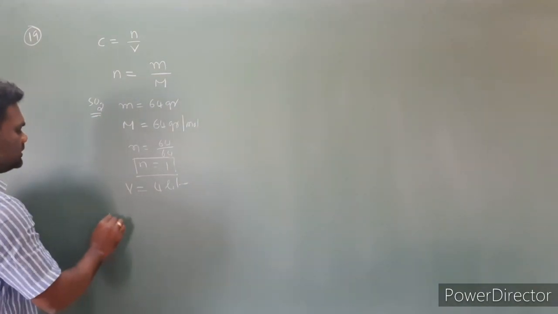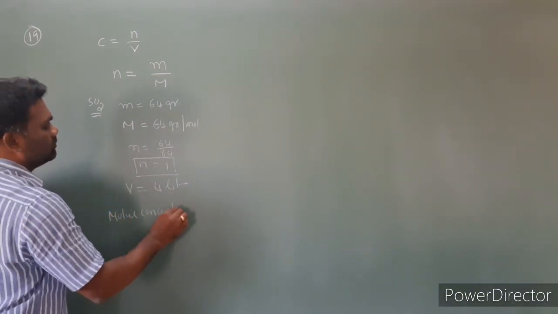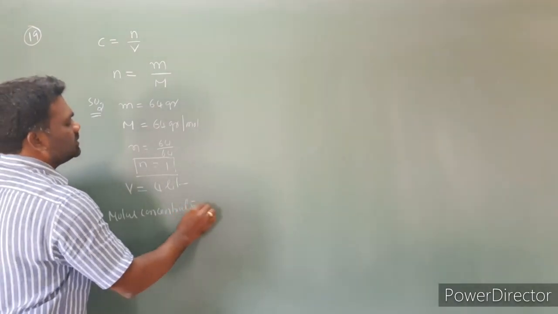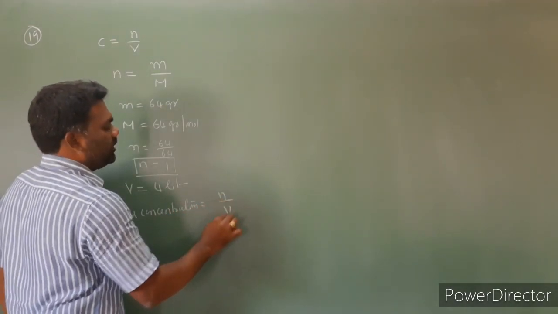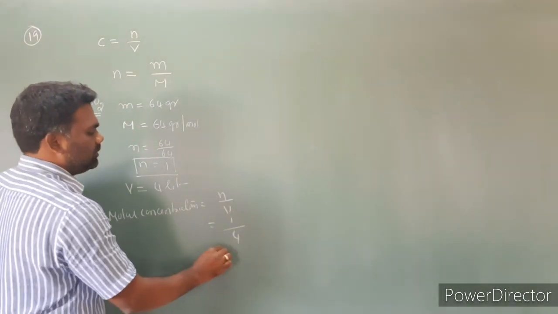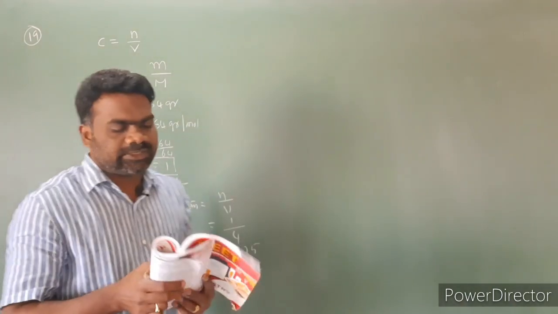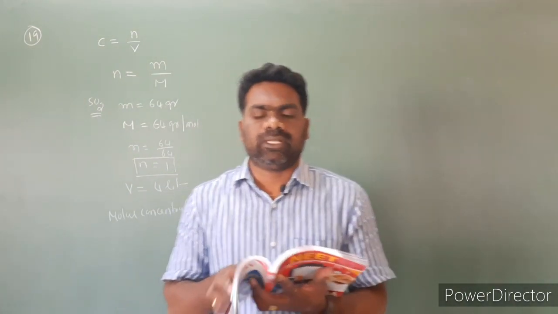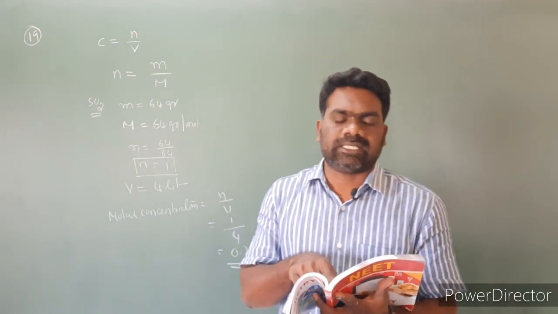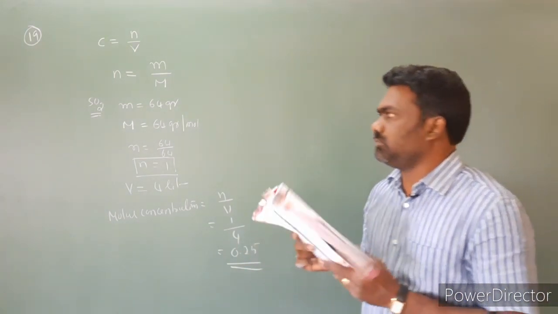Then molar concentration is equal to n by V, n is 1, so 1 by 4, that is equal to 0.25. Question number 19, fourth option is correct. Next, question number 20.